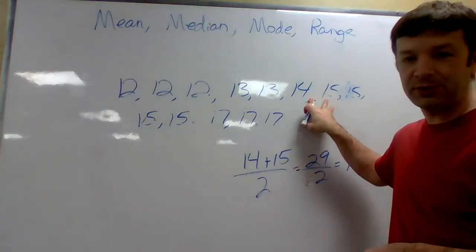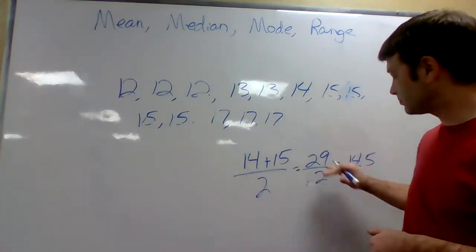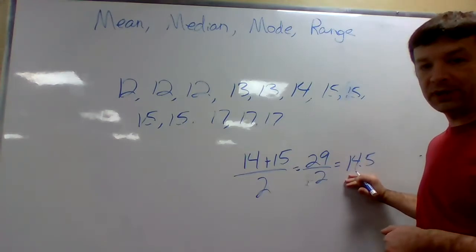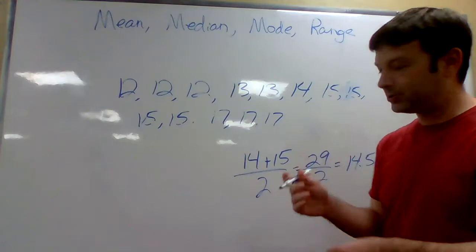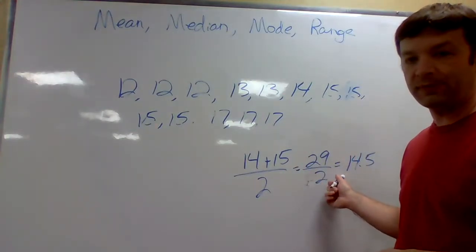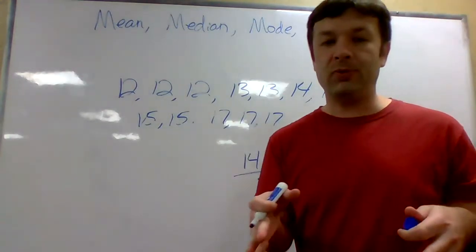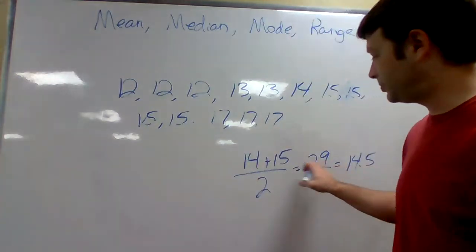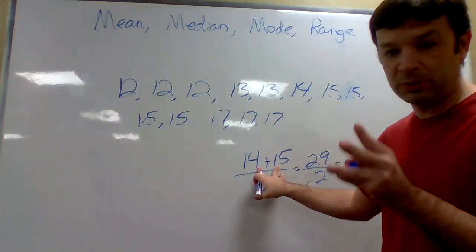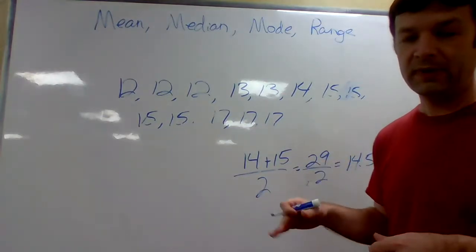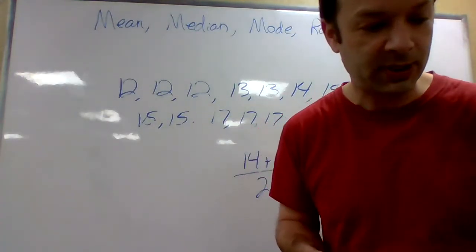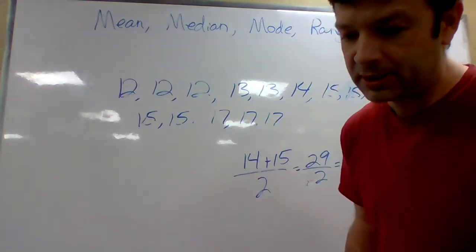But if those two had shared the middle, the average of 14 and 15 is 14.5. Average means kind of the middle. What's between 14 and 15? 14.5. It's a little more complicated when you have more than two numbers, but if you have two numbers, it's basically what's directly between 14 and 15. 14 and a half or 14.5. Okay, again, that's not the answer, but that's just an example. Okay, number 9.